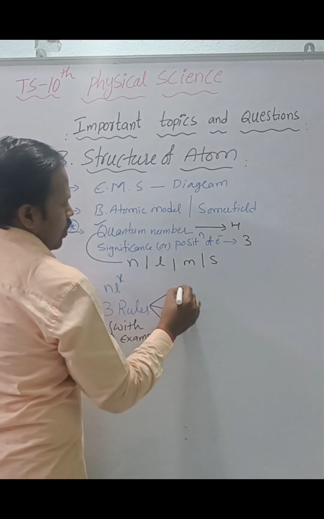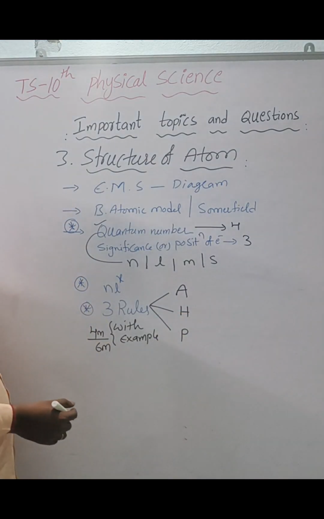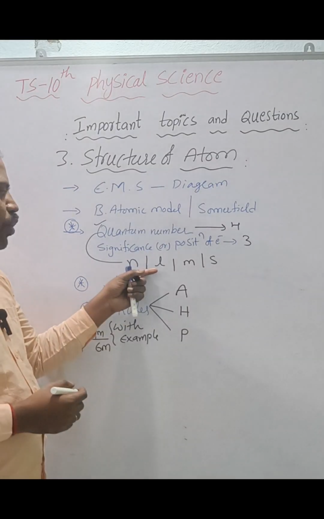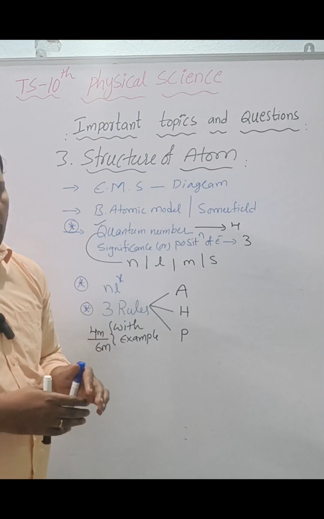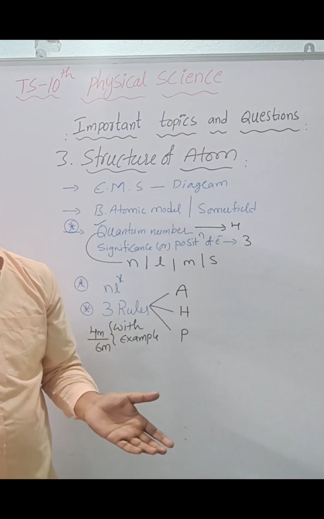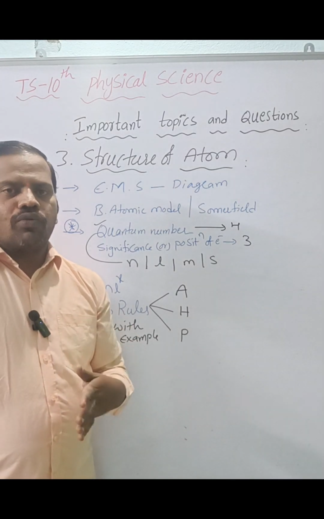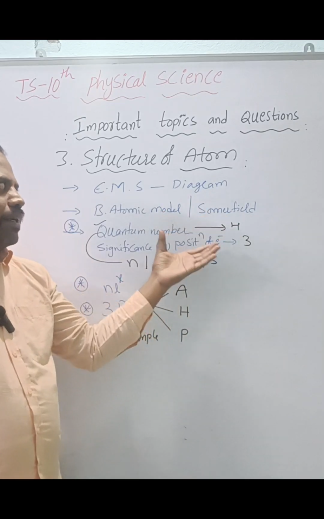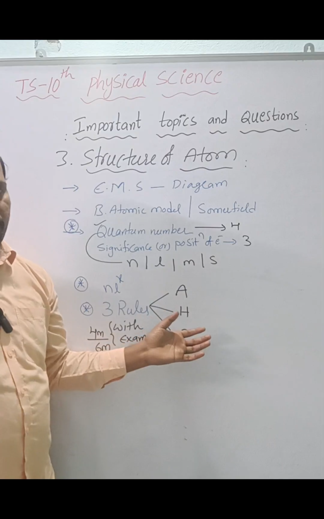So what are the rules? Aufbau rule, Hund's rule, Pauli's exclusion principle. So these are the three rules. NLX method, 4 quantum numbers. From this, we can guess bit questions also. What are the maximum magnetic quantum numbers, maximum azimuthal quantum values? If n is equal to 4, how many elliptical orbits are possible? We can expect bit questions like that from this chapter.